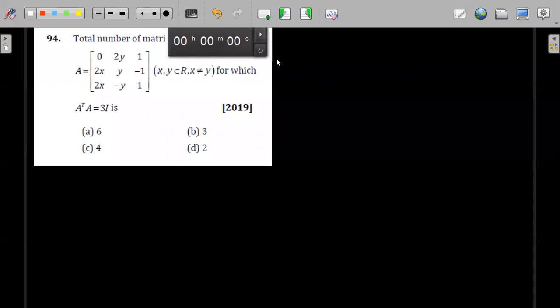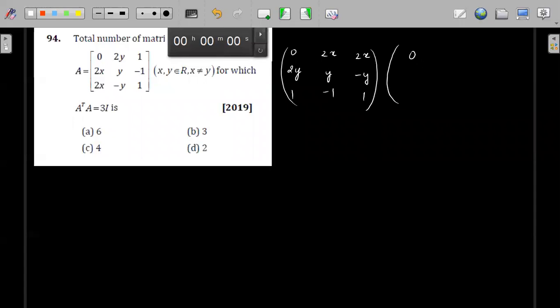Okay, let's see. Yes, so the number of values for which A transpose A is 3I. So let's see, A transpose, if I simply write. So this is 0, 2y, 1. Then you'll have 2x, y, minus 1. Then 2x, minus y, 1 multiplied with 0, 2y, 1, 2x, y, minus 1, and you have 2x, minus y, 1. Okay, from here I think I will be able to get.